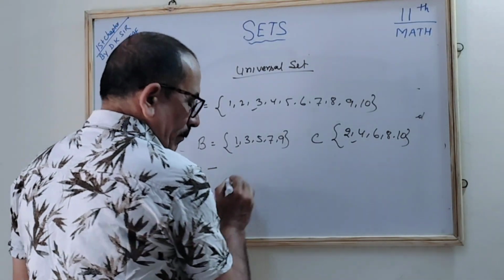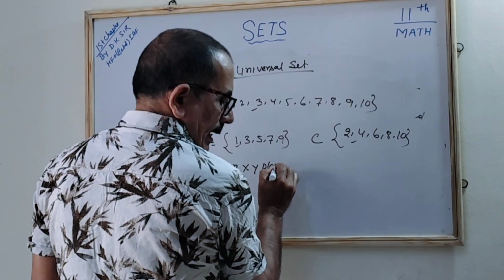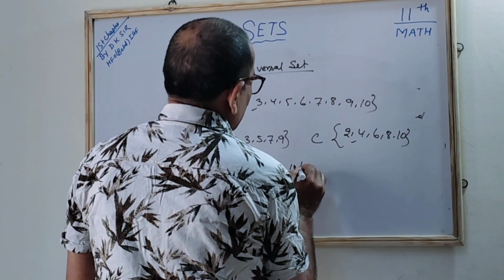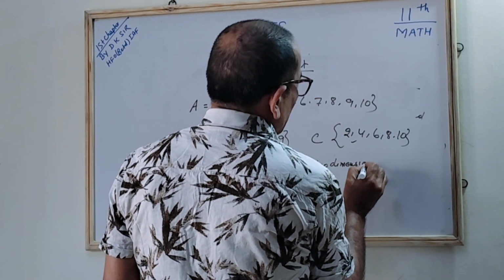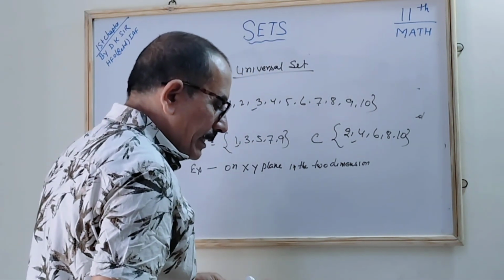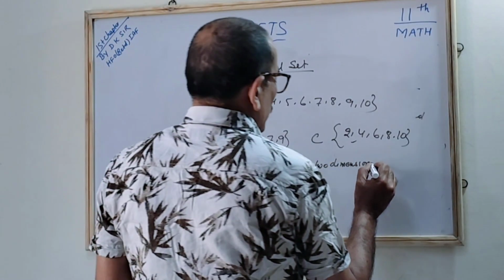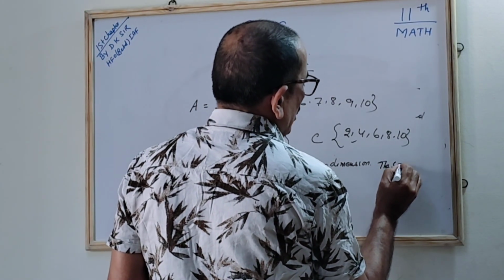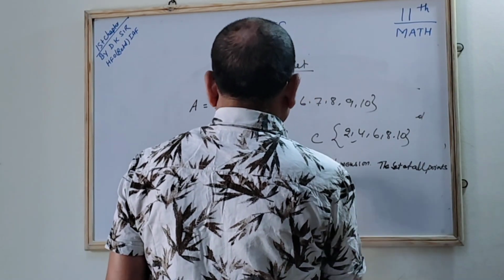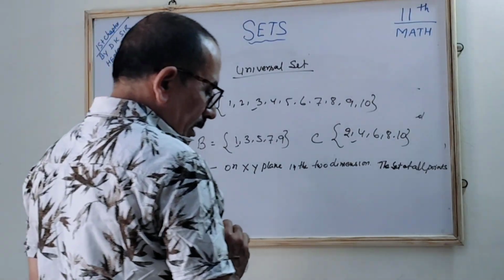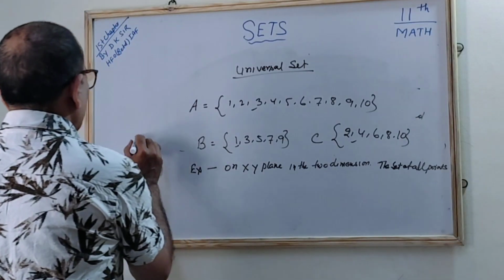The example is the xy plane. We have the xy plane in two dimensions, where you have the x and y axes. The set of all points within this xy plane will become the universal set.